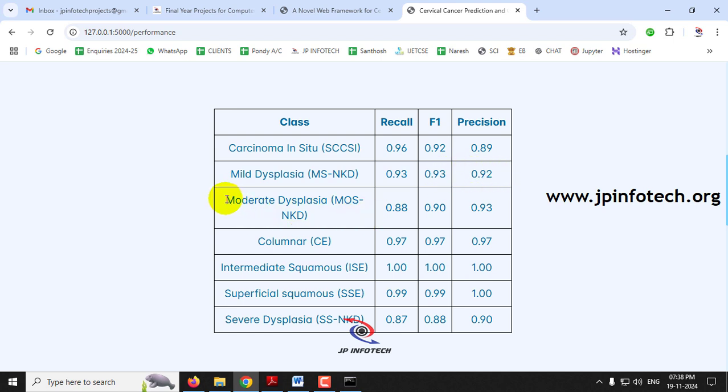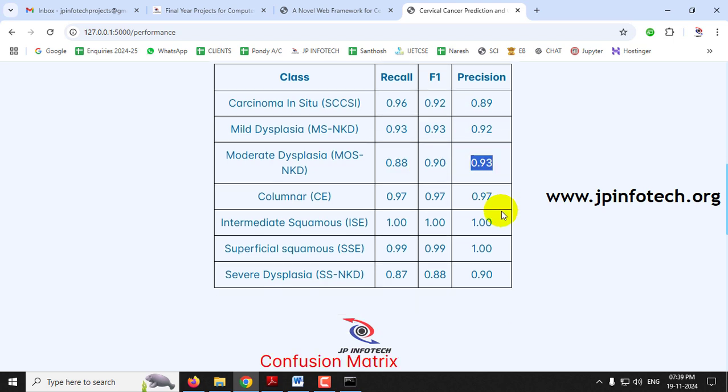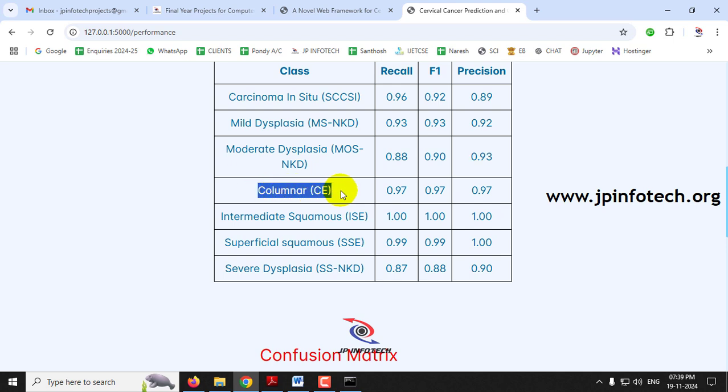And the third class, moderate dysplasia MOS-NKD, has a recall of 0.88, F1 of 0.90 and precision of 0.93. The columnar CE class has a recall of 0.97, F1 of 0.97 and precision of 0.97. And intermediate squamous ISC has a recall of 1, F1 score of 1 and precision of 1.